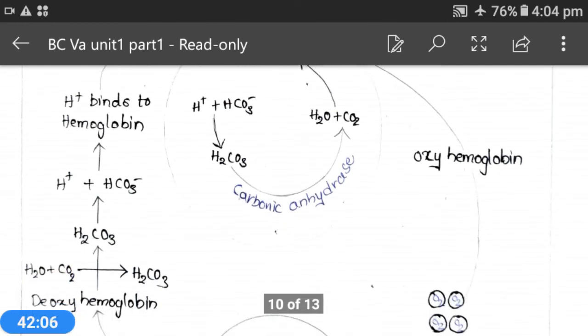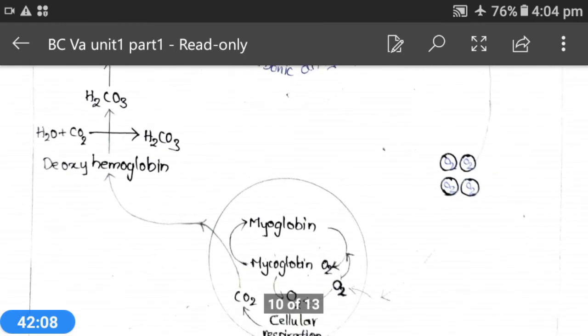On the other side, the intrinsic pathway will be started with factor 12 activation to form 12A, and this 12A will activate factor 11 to form 11A, and 11A will activate factor 9 to form 9A.